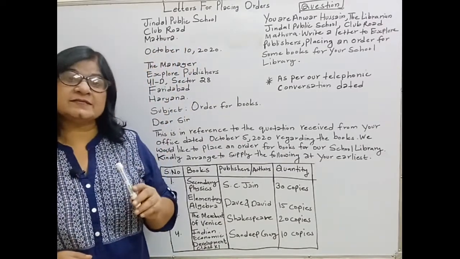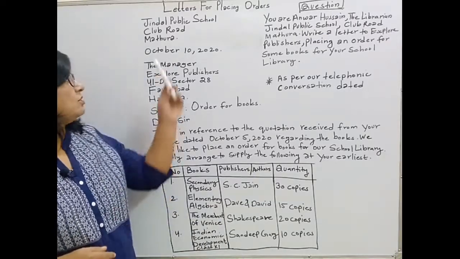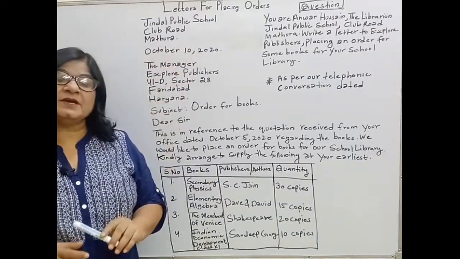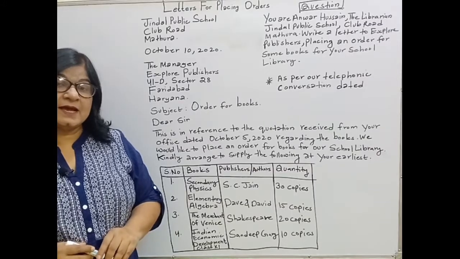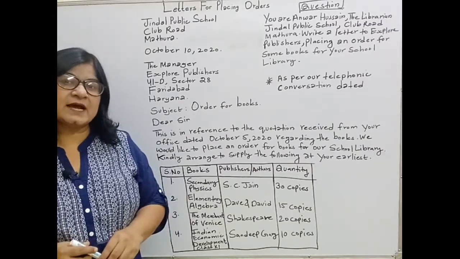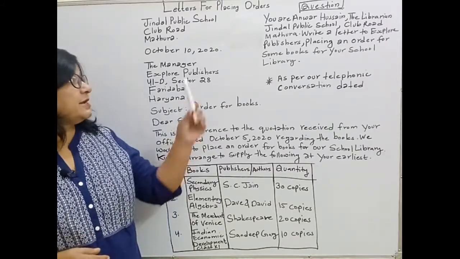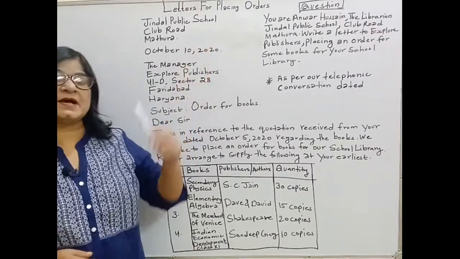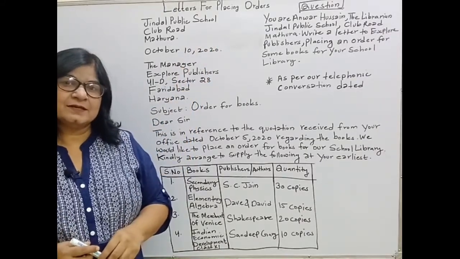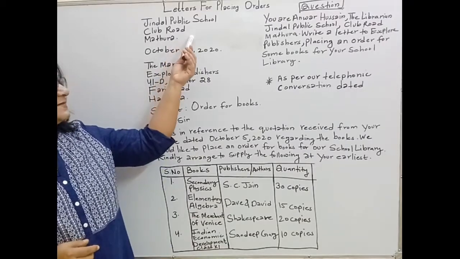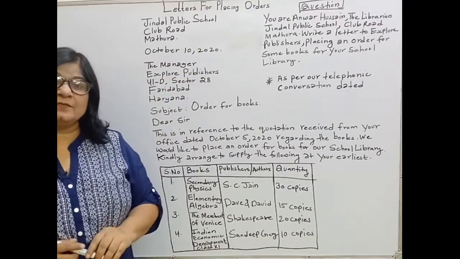Students, when you write the sender's address, please remember that all the initials will be in capital letters. And we are using fully block style, so you will not put any commas or full stops at the end of the lines. After writing the sender's address, you have to leave a line blank.